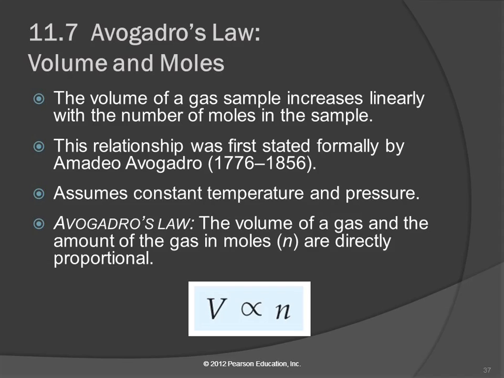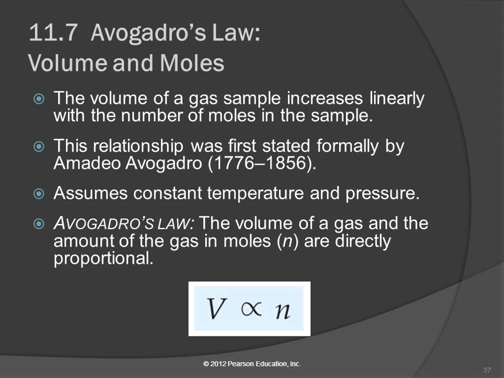So Amadeo Avogadro, how's that for a name, lived a long time ago. He was born at the same time our country was, 1776. It's a long time ago. And he studied gases, and he found this relationship. When we look at Avogadro's law relating volume and moles, we are assuming that the temperature is constant and that the pressure is constant. And so we state Avogadro's law like this: the volume of a gas and the amount of the gas in moles are directly proportional.